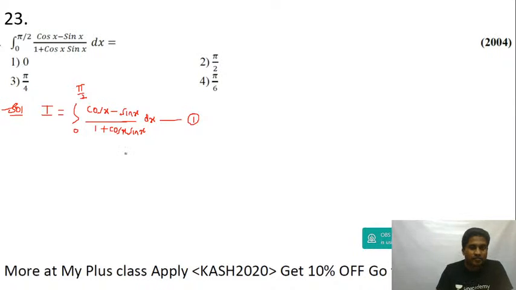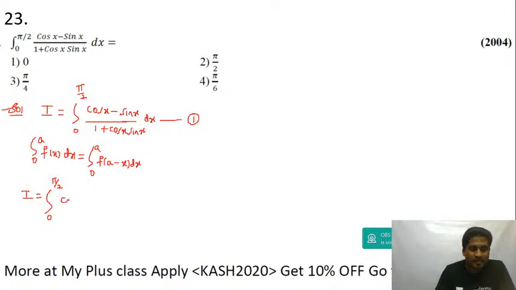You call this equation 1. Okay, I'm going to use the property integral 0 to a f of x dx is equal to integral 0 to a f of a minus x dx. So I'm going to use this King's property. So this becomes I is equal to integral 0 to pi by 2, upper limit minus x, which will be cos of pi by 2 minus x.